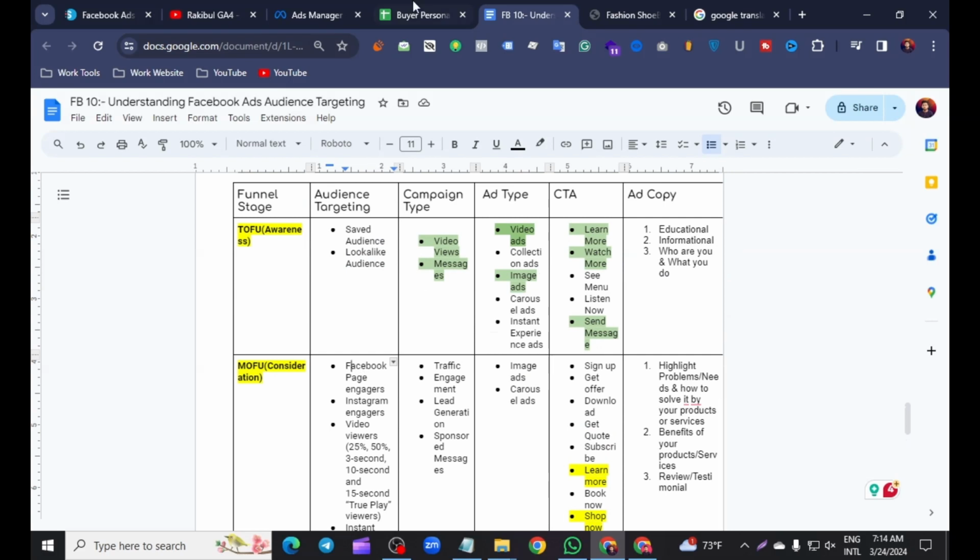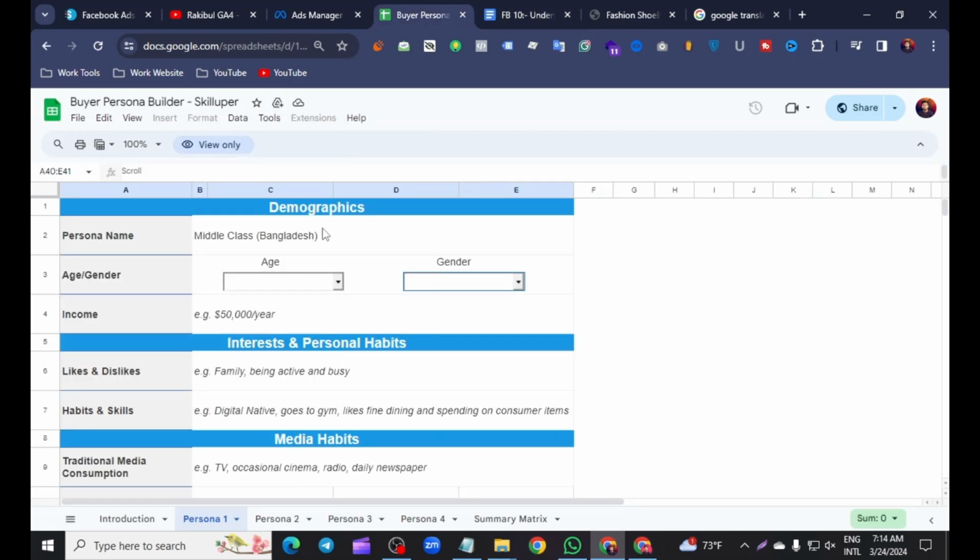Before targeting our audience, let's understand the buyer persona. It is better to find out all the information about the buyer audience before working on specific products. That's why we look at this picture and chart. Buyer persona means the audience segment and audience targeting information.